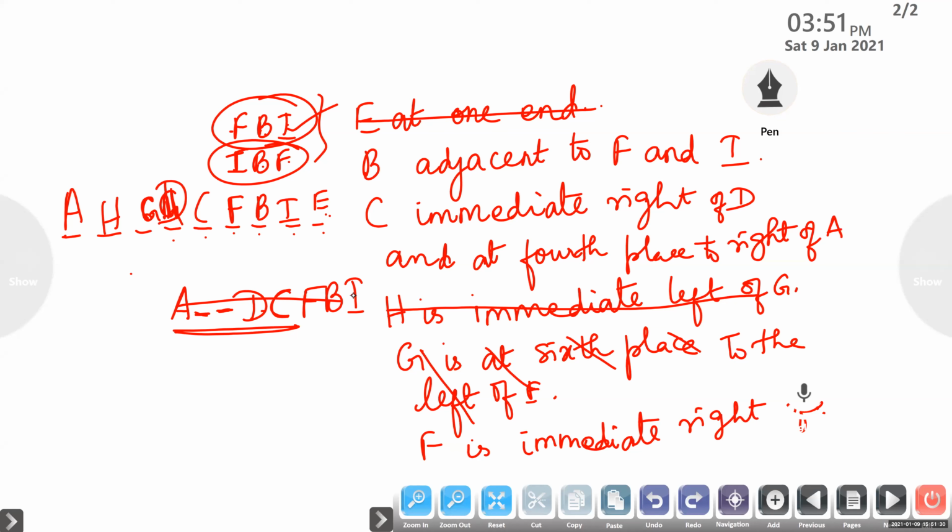F is the immediate right of C. So what is the arrangement we are getting there? A, H, G, D, C, F, B, I, E. This is the arrangement we are getting. You understand this one, children?